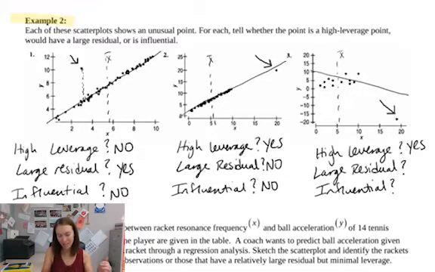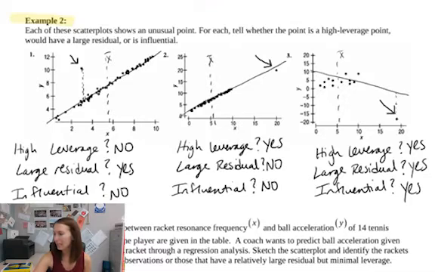Because it's doing that and it's so far away from our points, we probably are still going to see a fairly large residual here, and it is an influential point because it is changing the slope of the line. It's sitting on the outsides of our seesaw and not in line with our data. Sometimes when that happens, it pulls the line so close to it that it doesn't have a large residual, but I think this one will because the other points were so drastically in the other direction. So hopefully that helps you get the feel of what these outliers are categorized as: leverage points, high leverage, large residuals, influential points, that sort of thing.